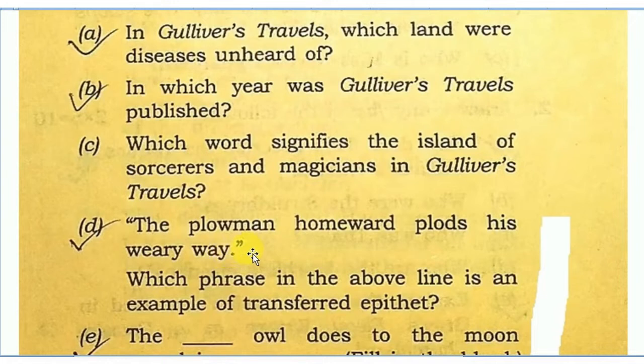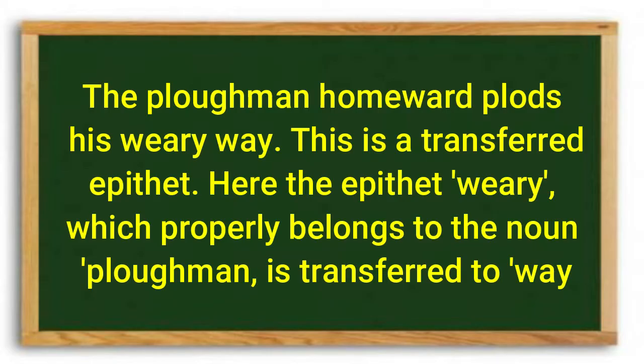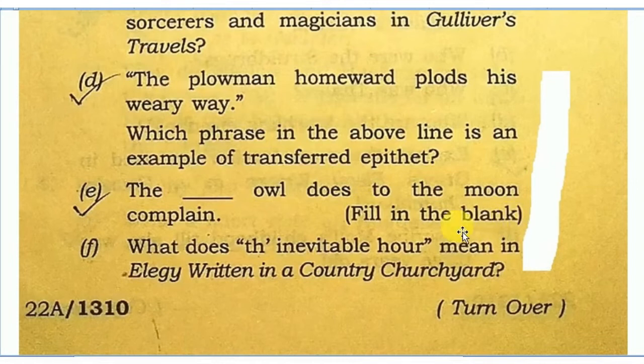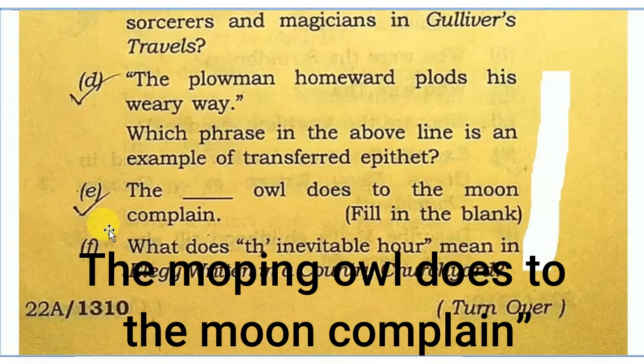The ploughman homeward plods his weary way. Which phrase in the above line is an example of transferred epithet? The ploughman homeward plods his weary way. This is a transferred epithet. Here the epithet weary, which properly belongs to the noun ploughman, is transferred to way. The dash owl does to the moon complain. Fill in the blank. Answer is: the moping owl does to the moon complain.